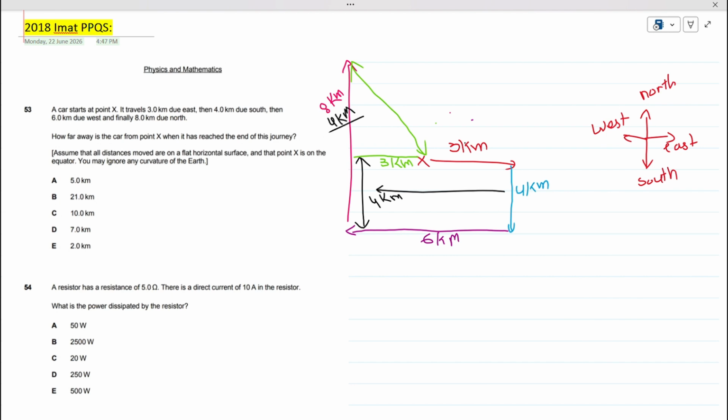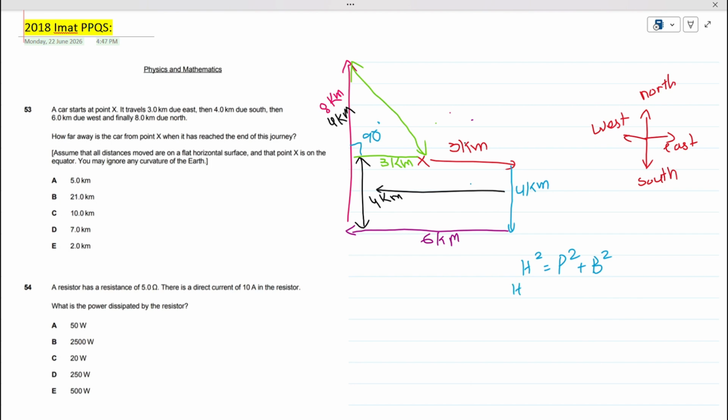Now I've gotten my perpendicular and my base. I have to find my hypotenuse. For finding the hypotenuse, the formula is hypotenuse square equals perpendicular square plus base square. This is the formula that we use in order to find any measure of the right angle triangle. This is the right angle triangle, so we are using this Pythagoras theorem formula.